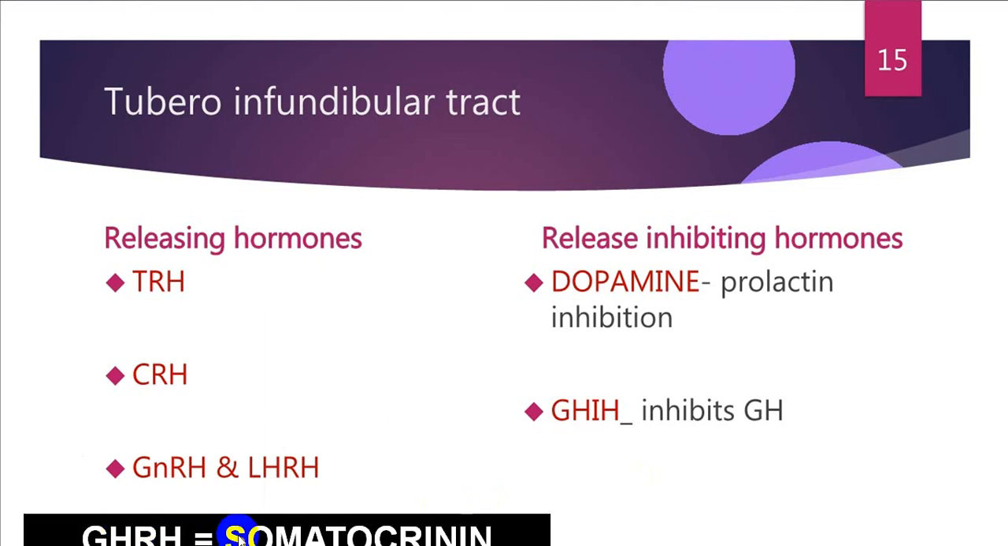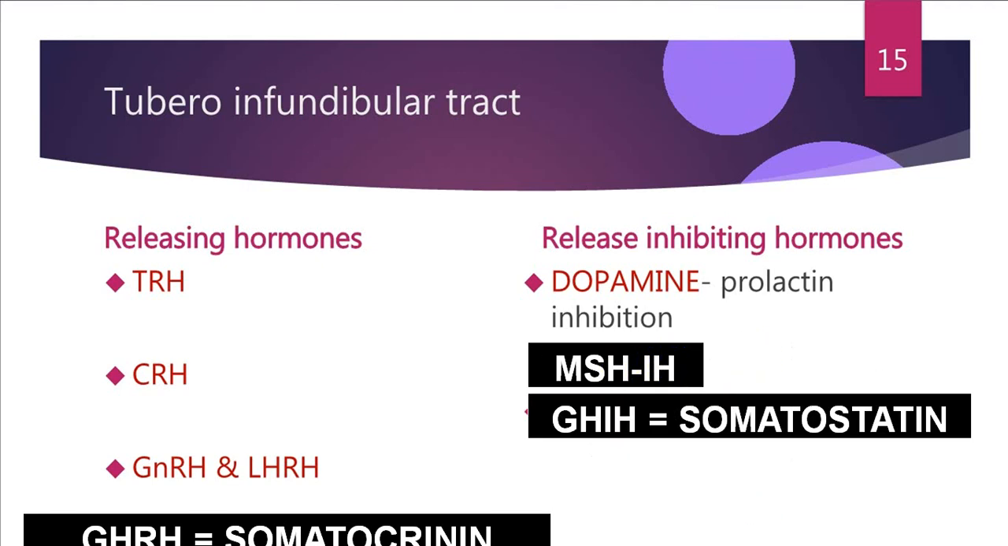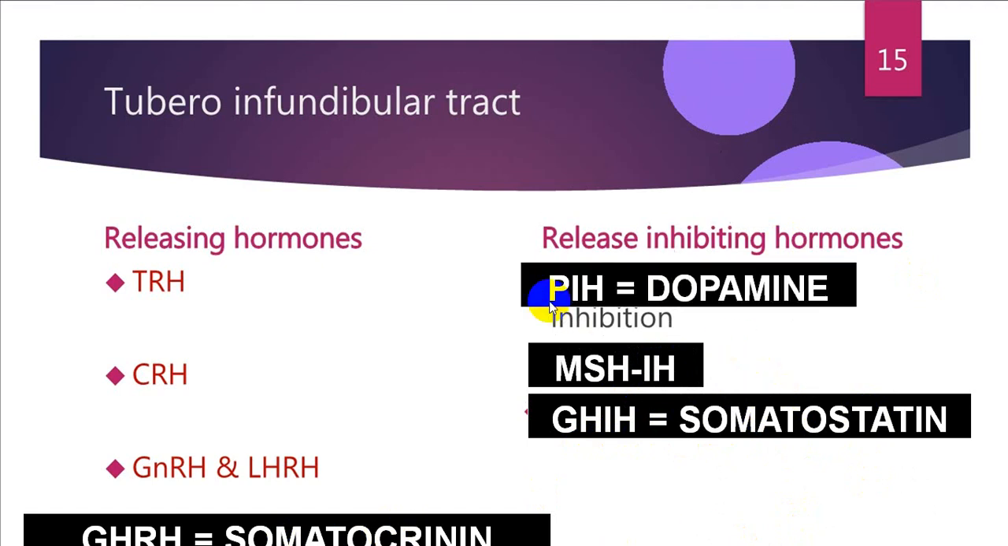And GHRH is also called somatokinin. This will stimulate the anterior pituitary to release growth hormone. MSH inhibitory hormone will inhibit MSH. This growth hormone inhibitory factor or inhibitory hormone is called somatostatin. So somatostatin is the opposite of somatokinin. And prolactin inhibitory hormone is also called dopamine. So we have prolactin releasing hormone, which is the opposite of dopamine.